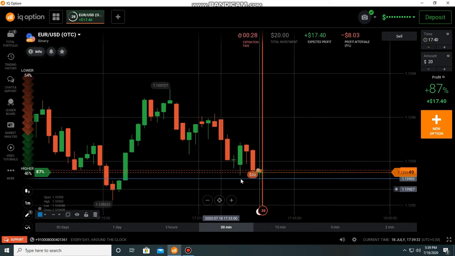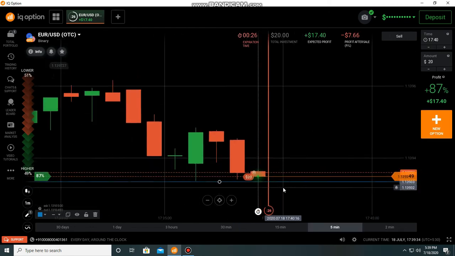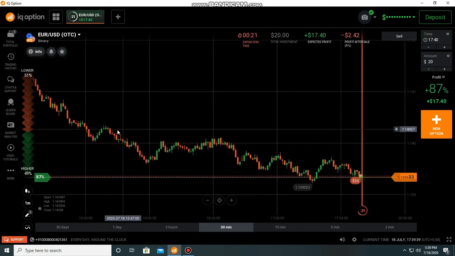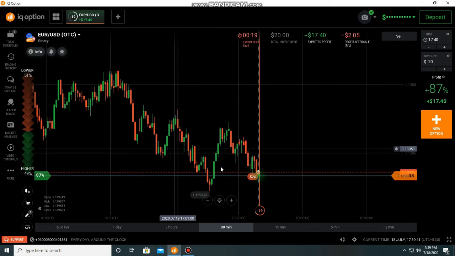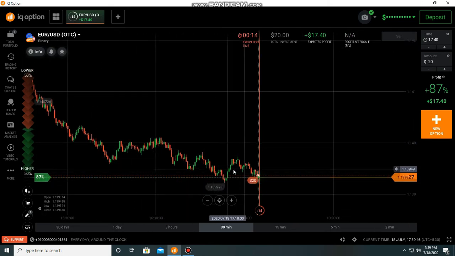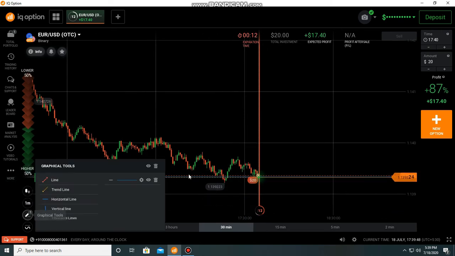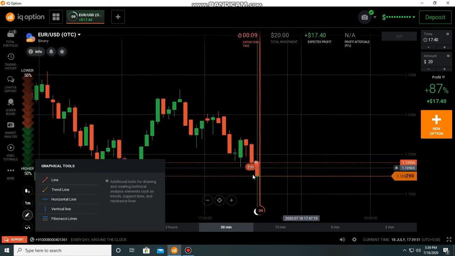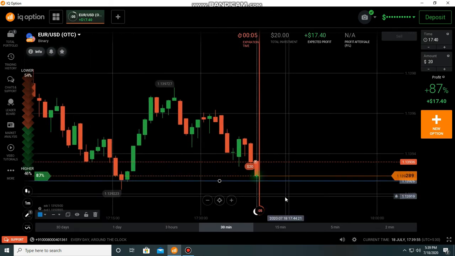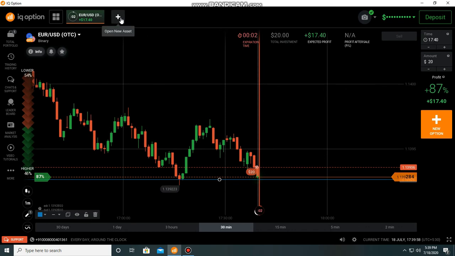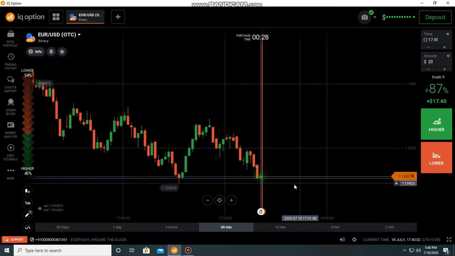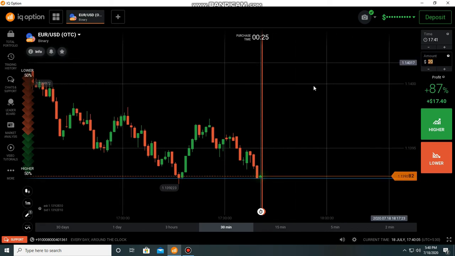Okay, it's the OTC market and the pair is Euro USD. Here the market is moving like this. I expect the candle to reach that level. Okay, now it's at the level, so we can go to the buyer from this level.